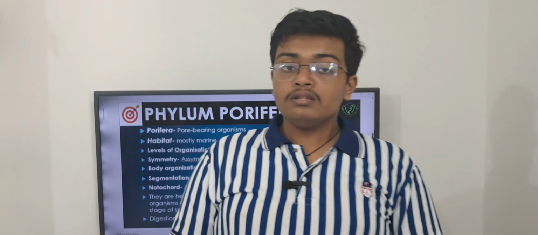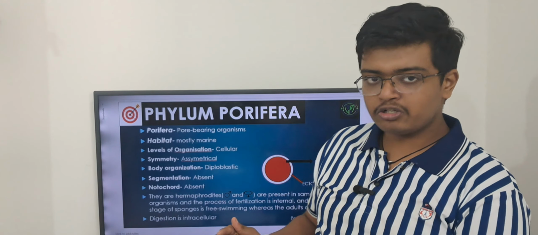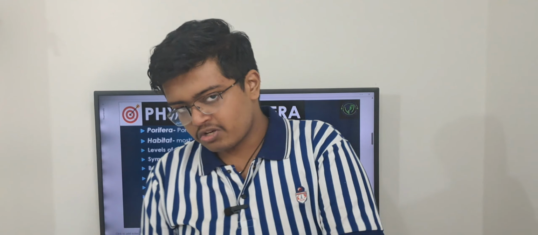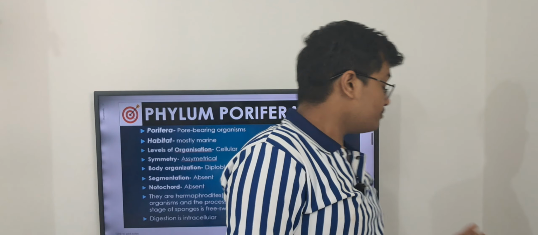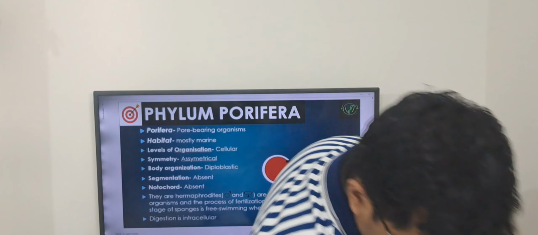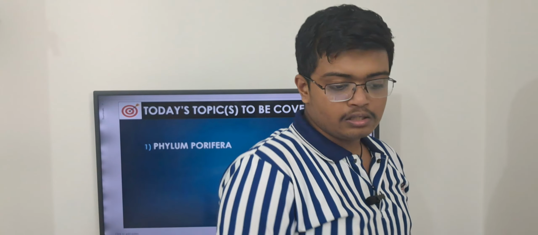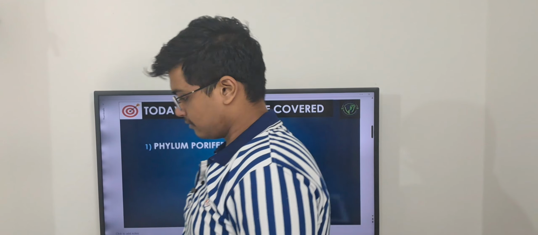Now, when is the formation of germ layers confirmed? Whether the organism is going to be diploblastic or triploblastic is confirmed while the organism is in its embryonic stage. Understood? Correct.